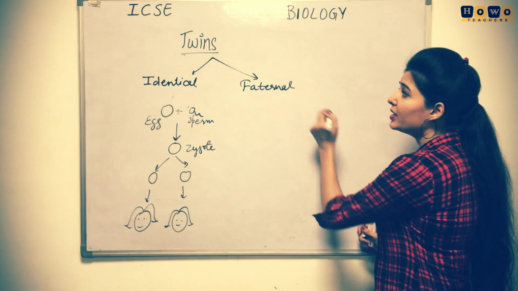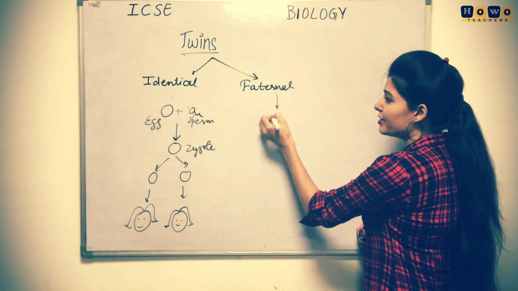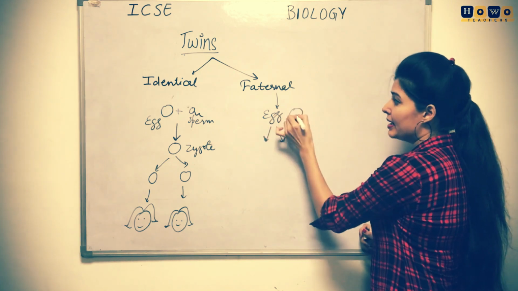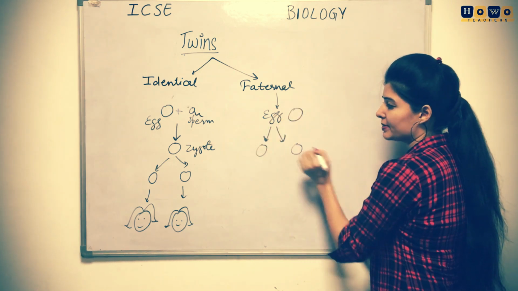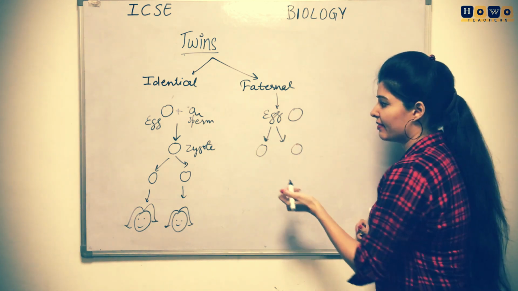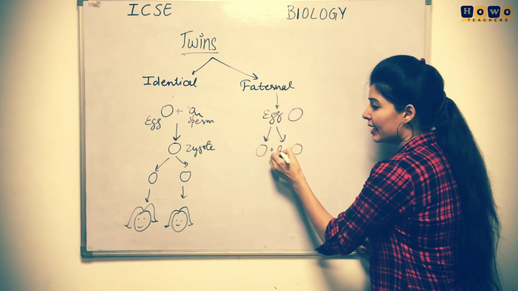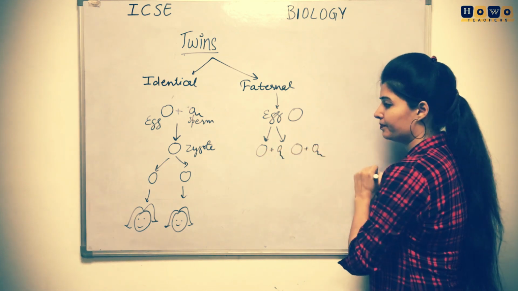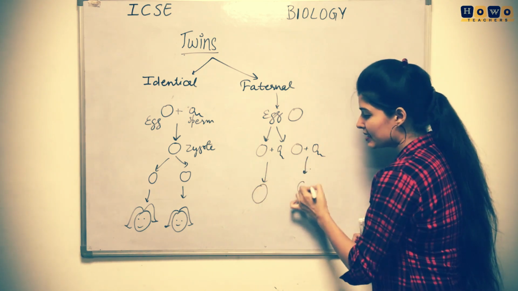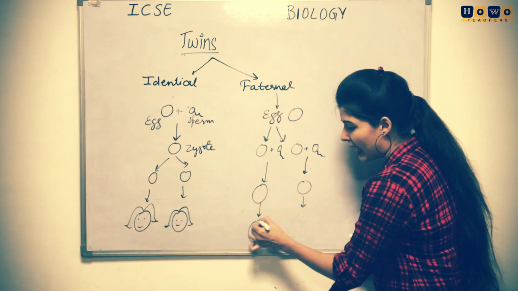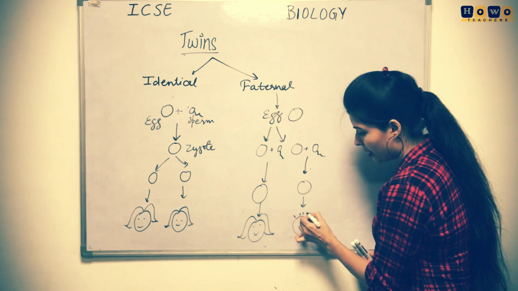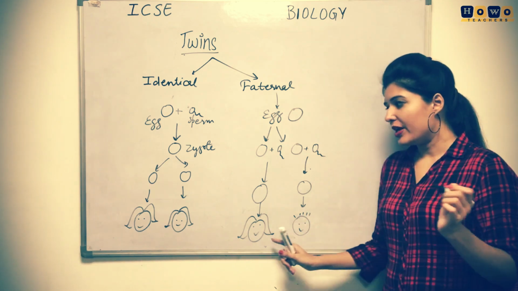But in case of fraternal twins, what happened is that first of all one egg is there, and this egg firstly divided into two parts. There can be a chance that without fertilization it gets divided, and then after that it gets mixed with the sperm. Now what happened, the two babies or the two cells that will be formed will have the difference in the sperm. So let us say one is a boy and one is a girl.